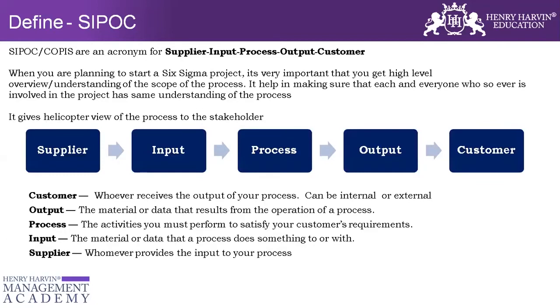Supplier is the one who is providing the service. Input is what we enter into the system. Process is the very high level process, that is the P we mentioned. Against that process step, what is the output and who is the customer? Let's take one example.